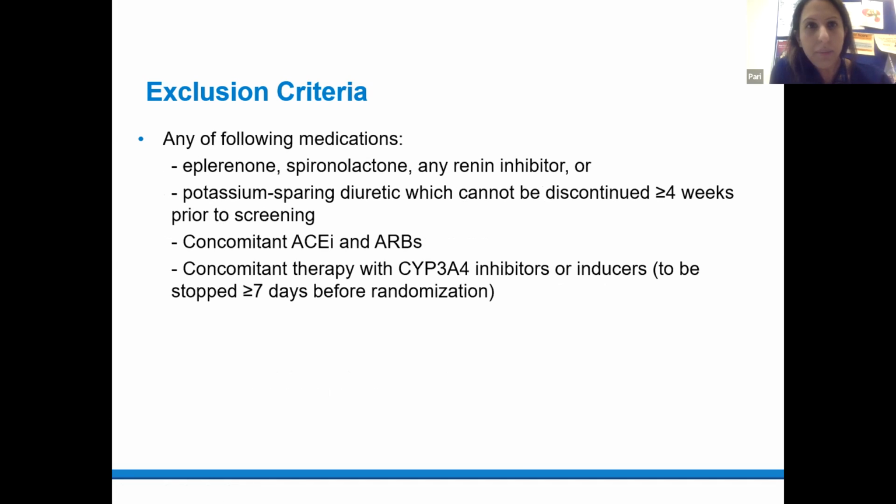And then just a little point about the medications as well. If anyone was on eplerenone, spironolactone, or any renin inhibitor and couldn't be discontinued for more than 4 weeks prior to screening, then they were excluded as well. Concomitant, so dual use of an ACE inhibitor combined with an ARB, was also excluded in the study. And they did accept people onto the study if they were able to drop one of those medications 4 to 6 weeks prior to their screening appointments.